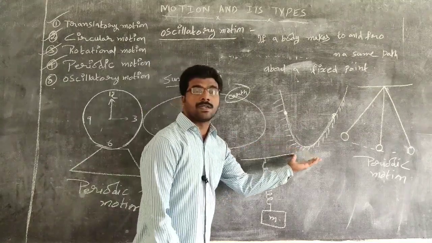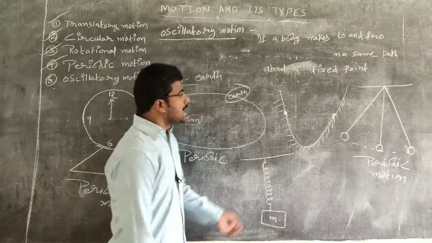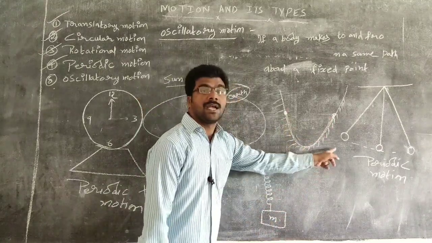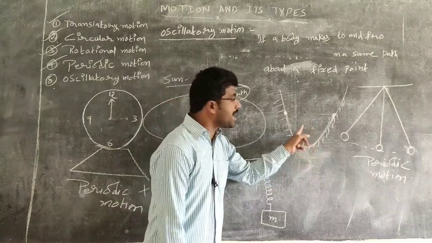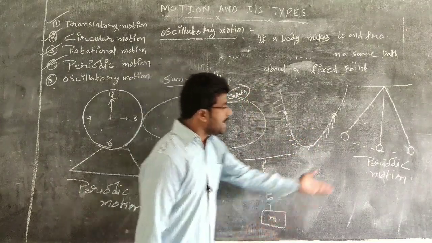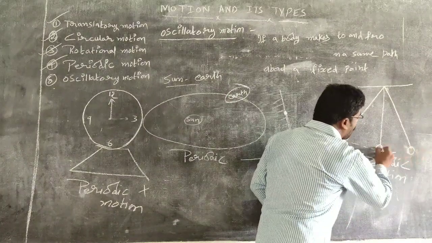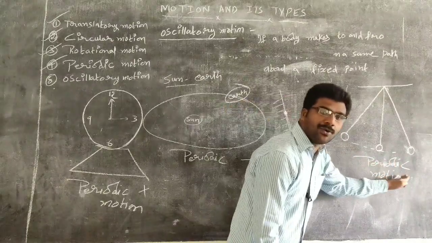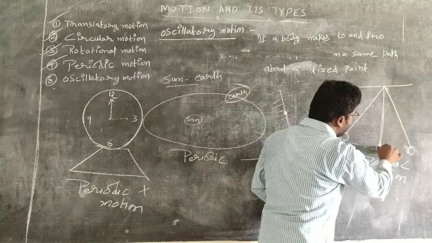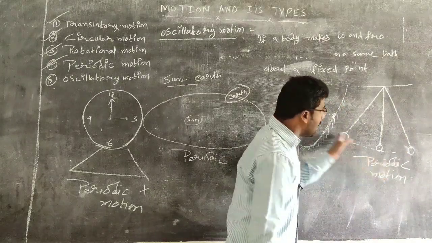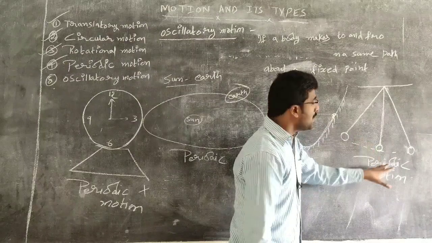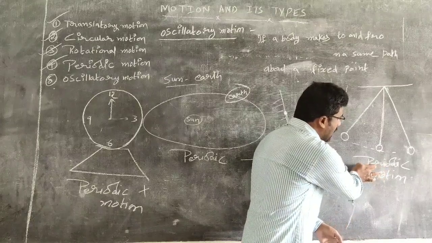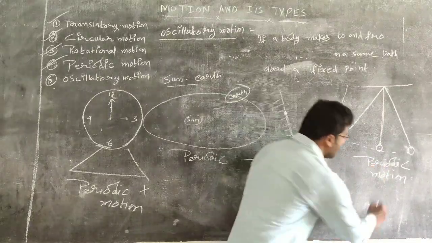When you come to here, that is depression. Here the body repeats, okay? It is repeating its path, so it is making to and fro. So it is also an example for oscillatory motion. Here also, it is making to and fro. What is to and fro? It is moving forward and backward. Once again, it is moving forward and backward. This is a fixed position, the mean position. Basing upon this mean position, it is making to and fro. So it is also an example for oscillatory motion. It is a periodic motion as well as oscillatory motion.